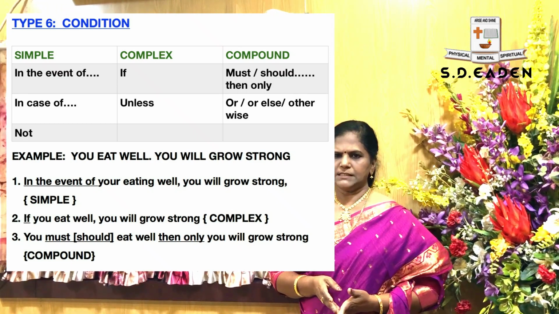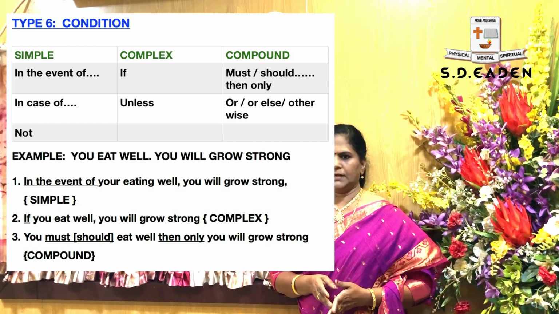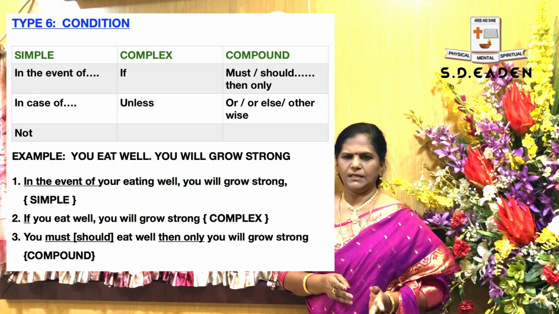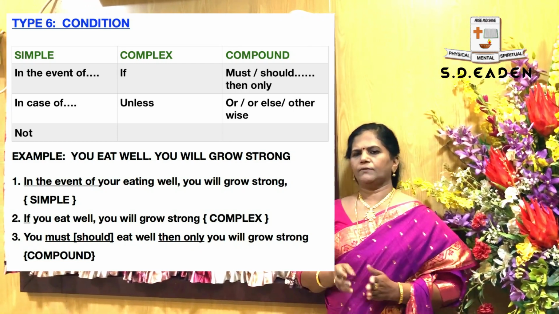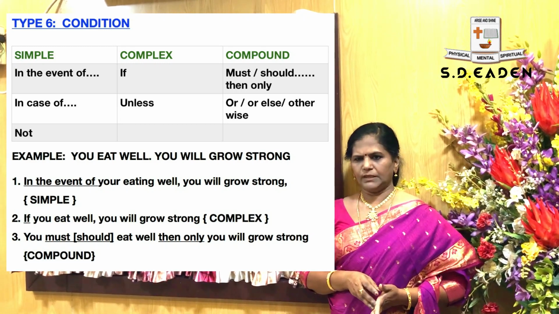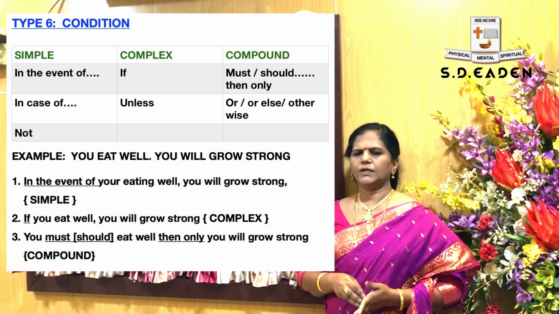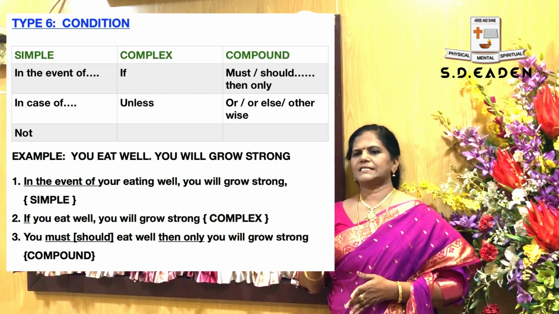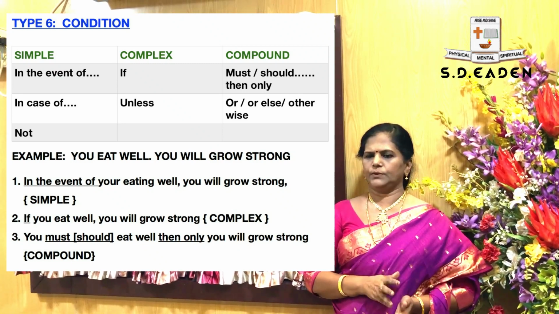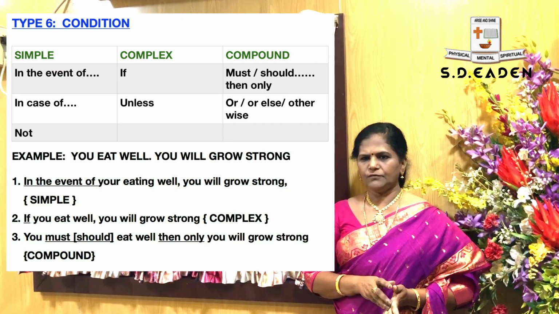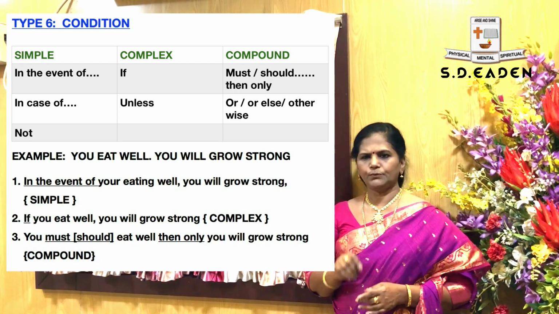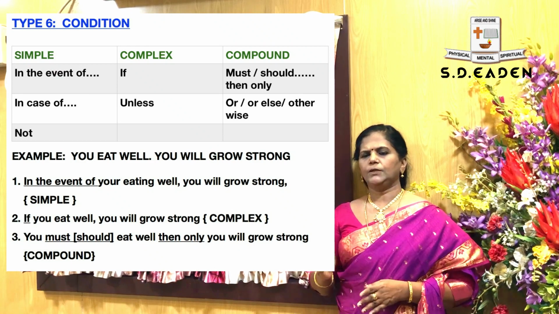The given sentence is: you eat well, you will grow strong. Now we are going to apply the keyword for a simple sentence. In the event of you eating well, you will grow strong. The second main clause stays as it is; only the first part changes.